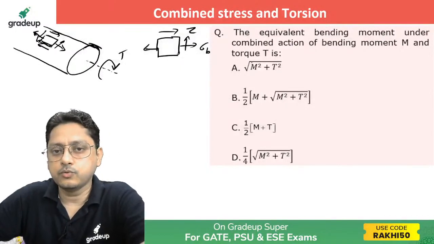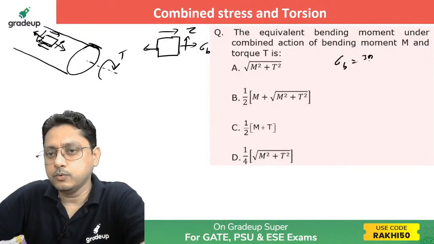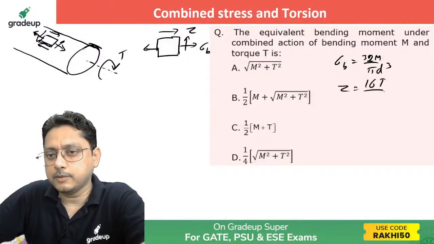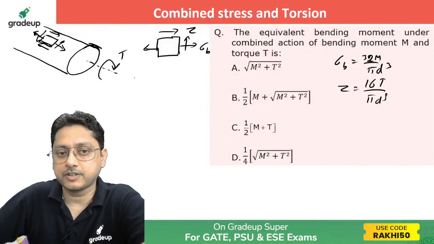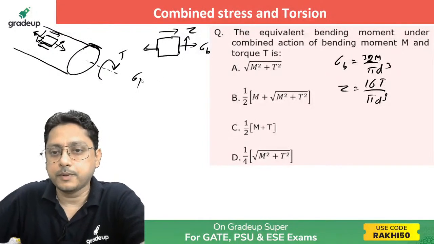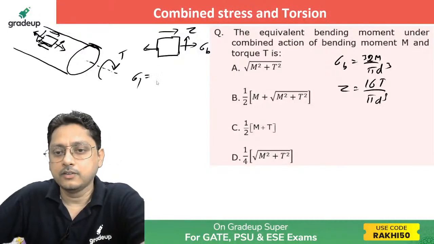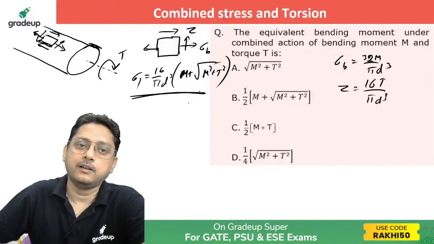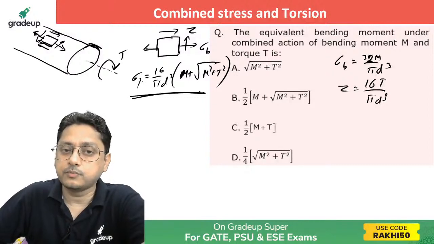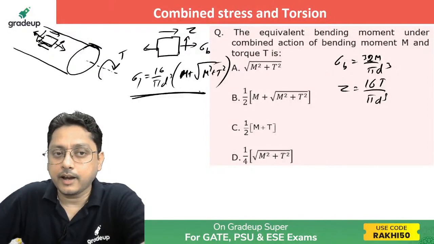So the maximum bending stress you already know, that is sigma b, which is nothing but 32 M by pi d cube, and the tau value you already know, that is 16 T by pi d cube. Now using that, find the principal stress sigma 1 by using the formula of principal stress. You will end up with 16 by pi d cube, M plus under root of M square plus T square. Now this is the principal stress. Principal stress means the normal stress which is maximum anywhere in this plane.